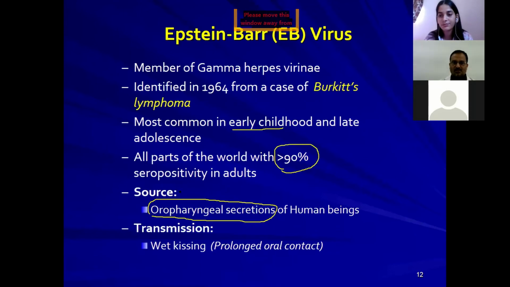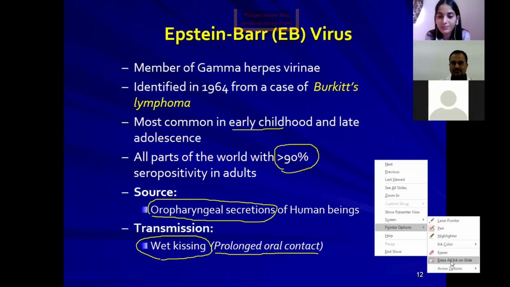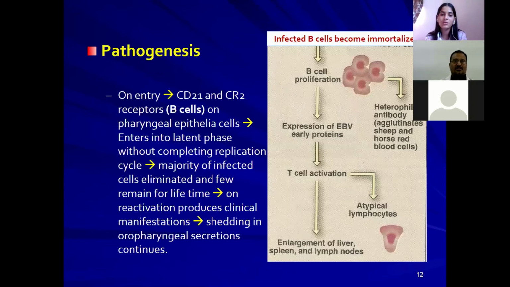Remember, the transmission is possible because of prolonged oral contact, which is possible by wet kissing, or simply say French kissing. This kind of kissing will transmit these salivary secretions from one individual to the other in large quantities, which results in this kind of viral infection. Remember, the mode of transmission for Epstein-Barr virus is not droplets, not aerosols. These are all pure secretions from the oropharyngeal area. Remember this one. And next, pathogenesis.